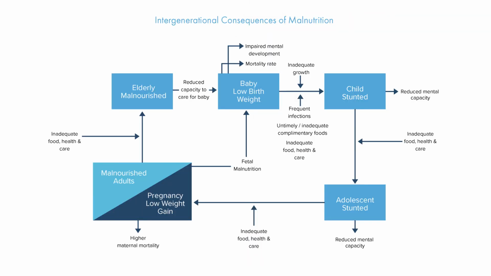Another important concept to note is the intergenerational consequences of malnutrition. So a child who is born of low birth weight and stunted, if you don't engage and interact and intervene in those first 1,000 days, that child who is stunted grows up, hopefully, into a young girl, an adolescent girl, who then potentially, because she doesn't have the cognitive capacity, she may drop out of school. And that puts her at higher risk for early marriage, early pregnancies. She, being stunted herself, will have poor birth outcomes. And that cycle continues unless you intervene.